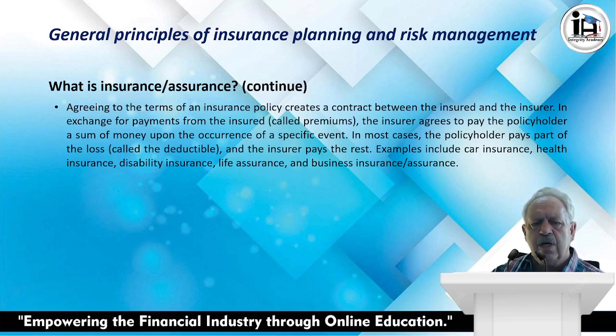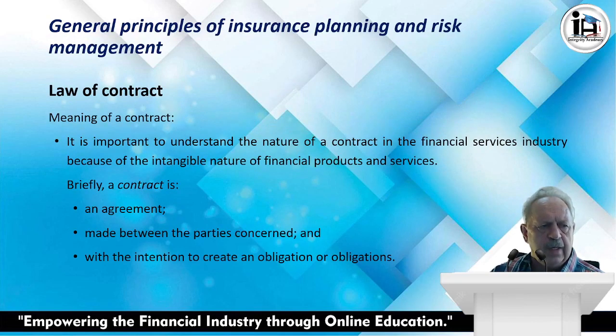In most cases, the policyholder pays part of the loss, called the deductible, and the insurer pays the rest. Examples include car insurance, health insurance, disability insurance, life assurance, and business insurance in the short-term space, or business assurance in the life space.